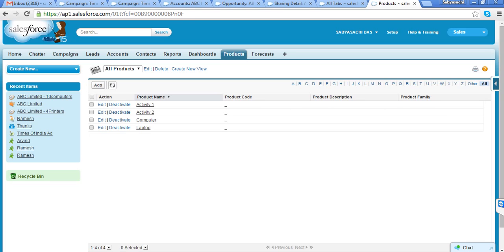Perfect. Any other reason? It is absolutely correct that one product, same product, same model number, same configuration may have different price based on the region. If I'm selling in UK or India, price will be different. Perfect. What could be the other reason that one product may have multiple prices?